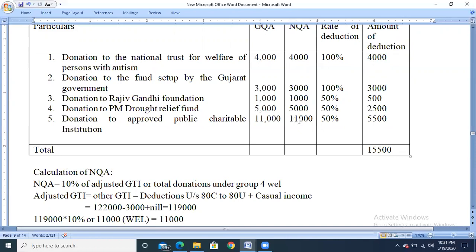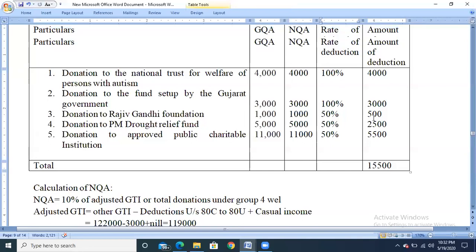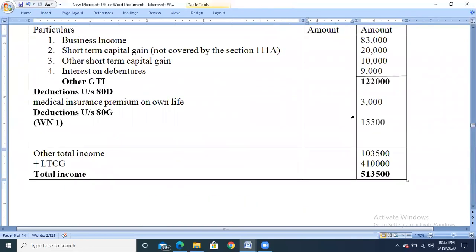Okay, so after calculating the net qualifying amount, the rate of deduction is 50% because it falls under the fourth category, 50% deduction with ceiling limit. So 11,000 into 50% is 5,500. So the total amount of deduction under section 80G is 15,500. That is 4,000, 3,500, 2,500, 5,500.